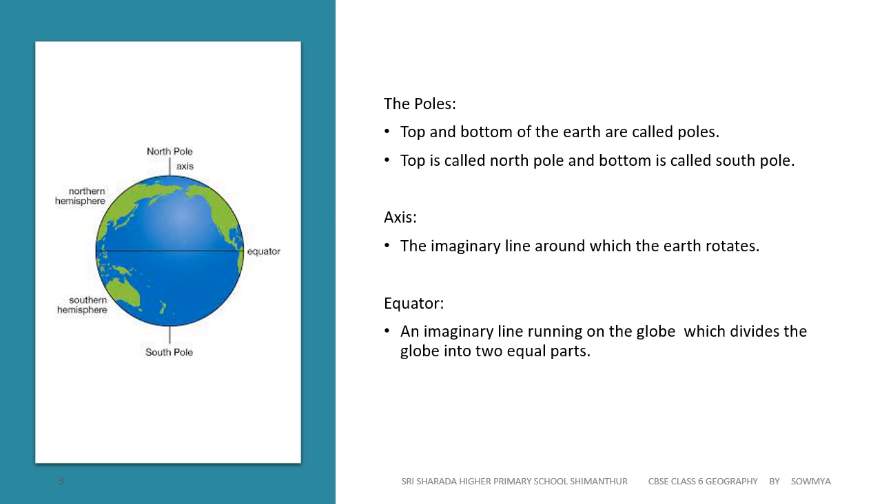An imaginary line running on the globe divides it into two equal parts. This line is known as the equator. Northern half of the earth is known as the northern hemisphere and southern half is known as the southern hemisphere.